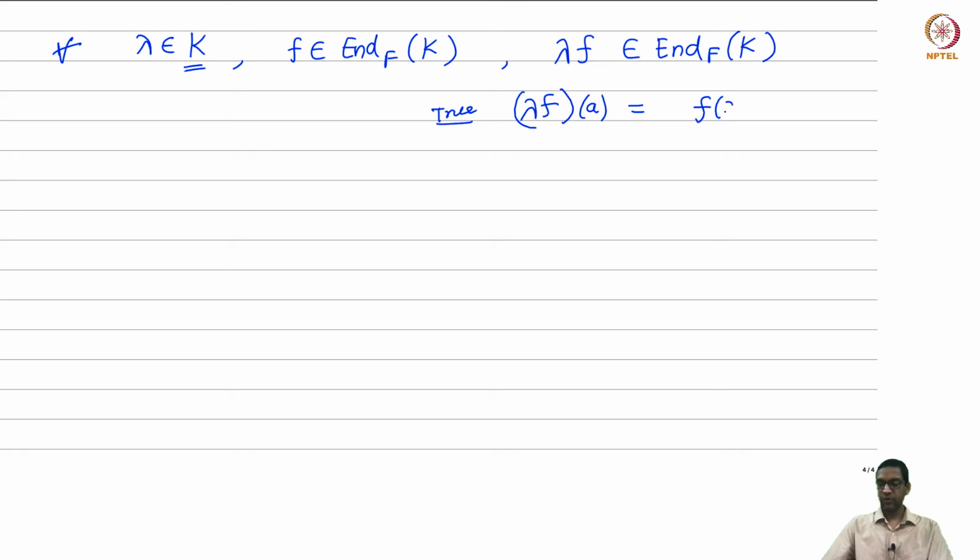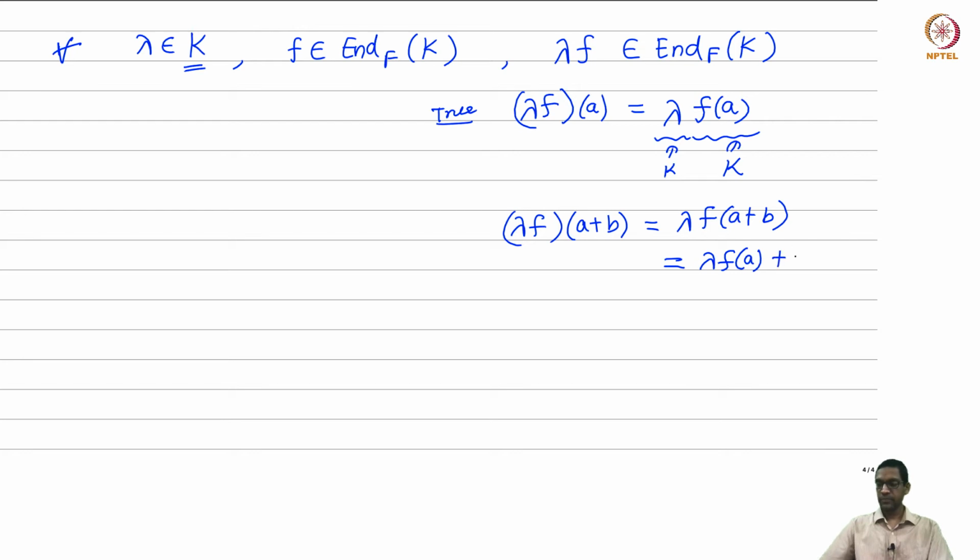You first evaluate f on a, which is now an element of K, because f was a map from K to K anyway, and now you multiply that element of K by this other element of K, which is lambda. So it's just multiplication. Now why is this new definition, lambda f, F linear? You have to check that if I put a plus b, then I will get the corresponding sum on the other side. It's more or less just multiplying by lambda afterwards, and f was linear.